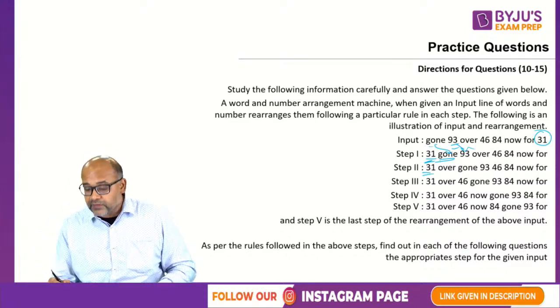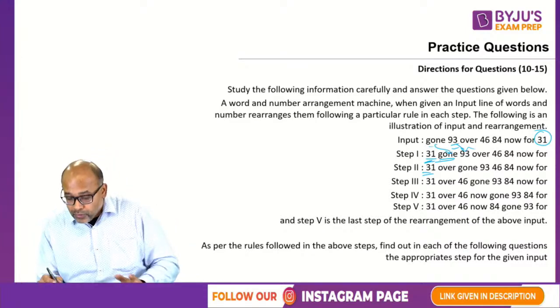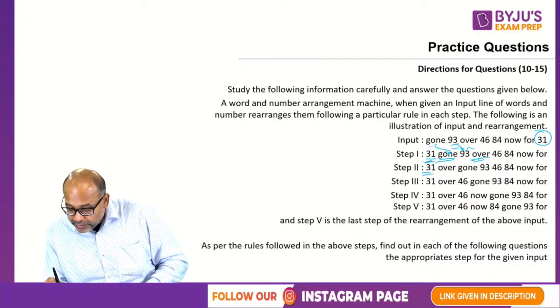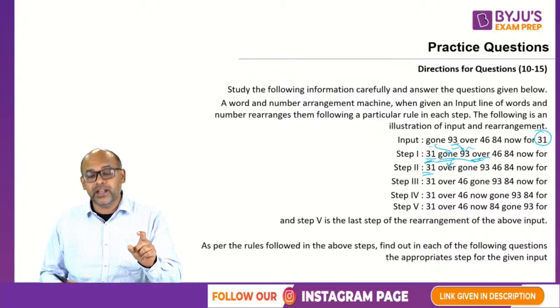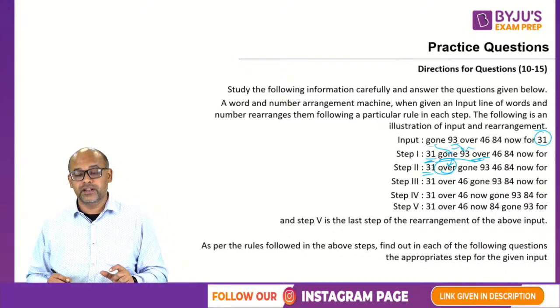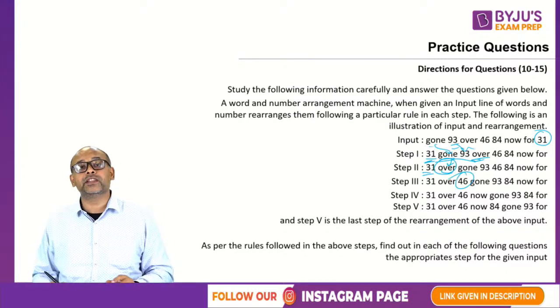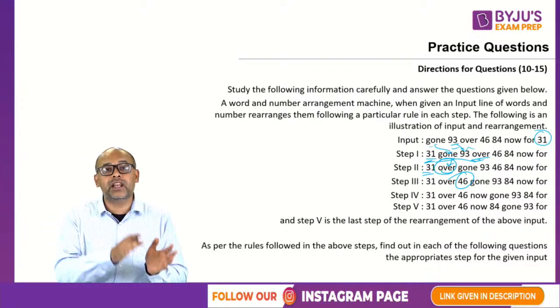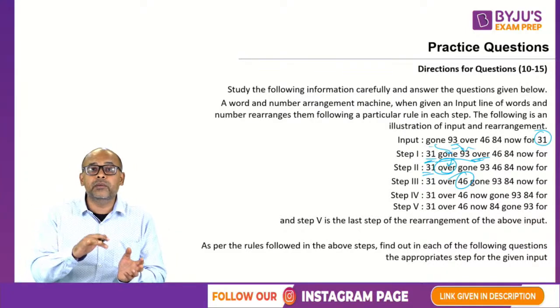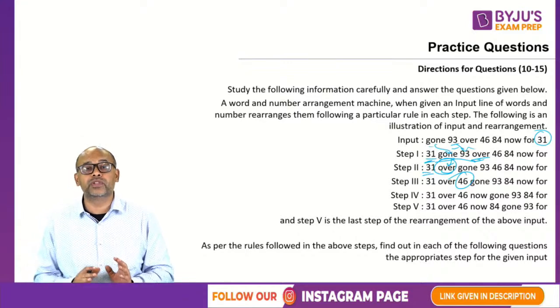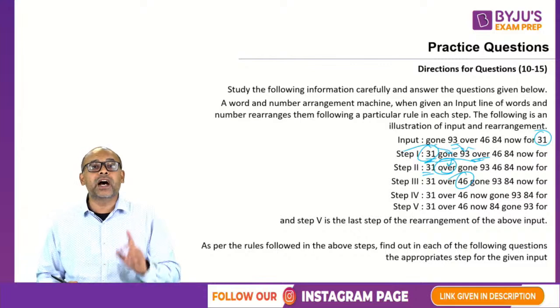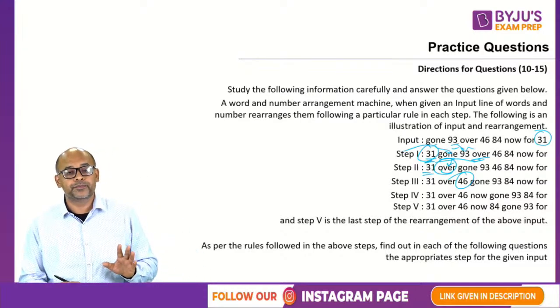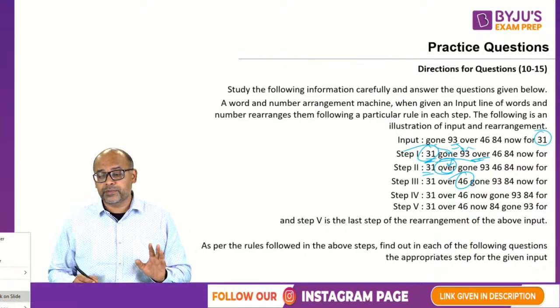In step 2, 31 already is in place. Now what did they do? They brought over the word. Which means one time they are arranging the number, the next time they are arranging the word. Then what did they do? They brought 46. So it is alternate. Once arrange a number, then arrange the word. Then the number, then the word. So that is the logic that they are using. Also, the starting should be with number arrangement. Okay, so this is the logic that has been applied.